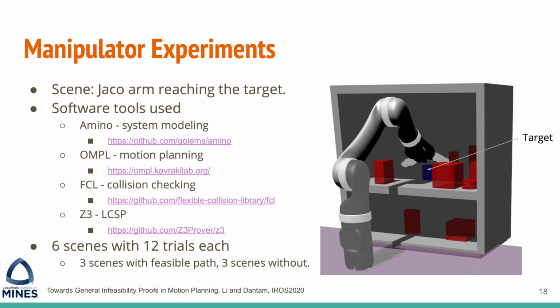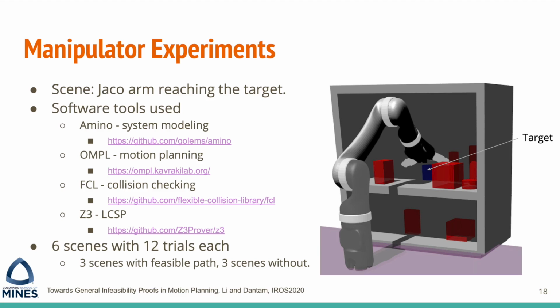Next, let's talk about our experiments. We perform experiments on a simulated Jekyll arm. For this manipulator experiment, the goal is to reach the blue object at the back of the shelf. We use Amino for scene setup and robot simulation. We combine our algorithm with RRT-Connect in OMPL. Collision checking is completed with FCL, and we use C3 to solve the linear constraint satisfaction problem.